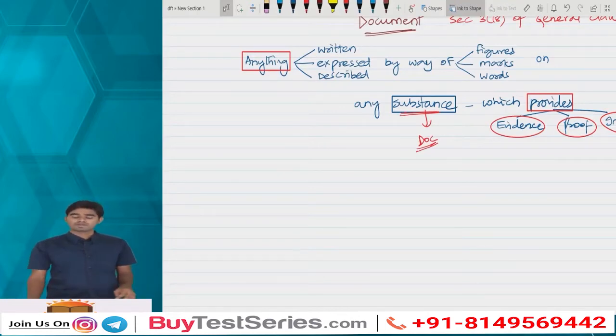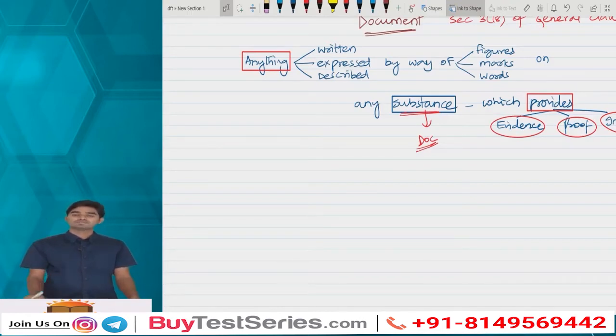That's a document. On the public roads, you can find hoardings with respect to the distance and other details. Is it a document? Yes, because it is giving some information, where something is written or expressed on a substance by way of route maps or route distance, which is giving you proof or evidence or information about that particular route. So that substance, that is a hoarding, has become a document.